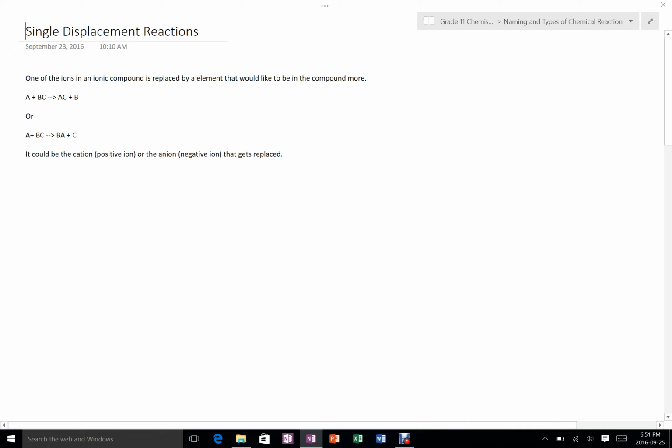One atom displacing another. Some atoms like to be ions and in compounds more than other atoms, so this occurs if that is the case. And in a follow-up video, we'll discuss how we can tell if this reaction will actually happen or if it won't happen.